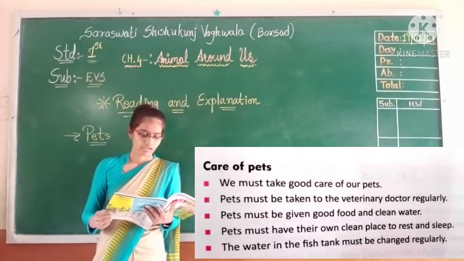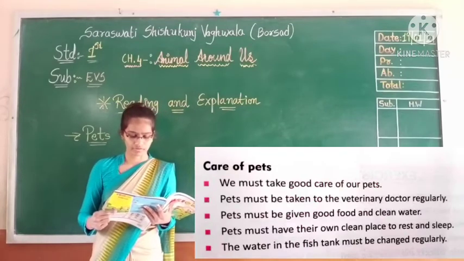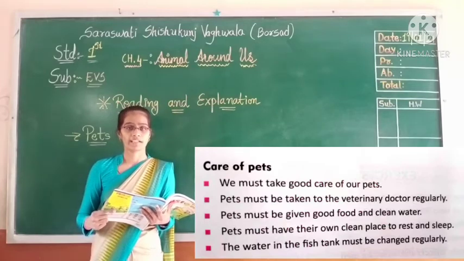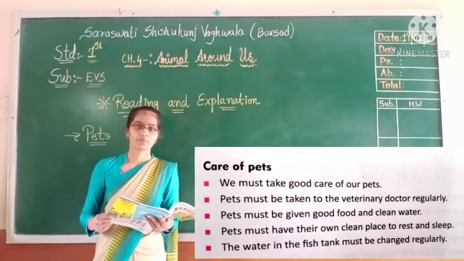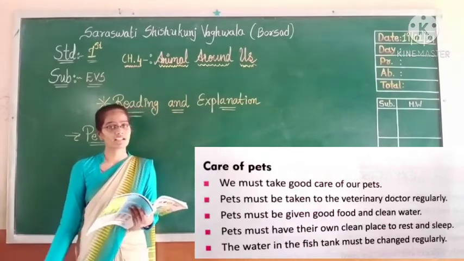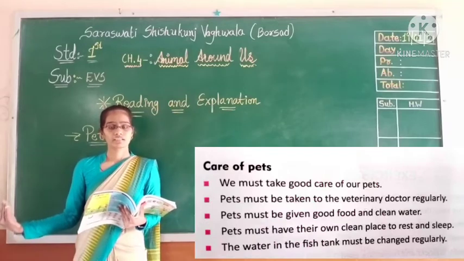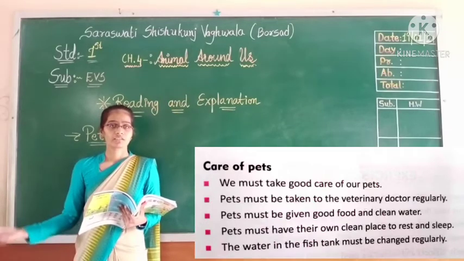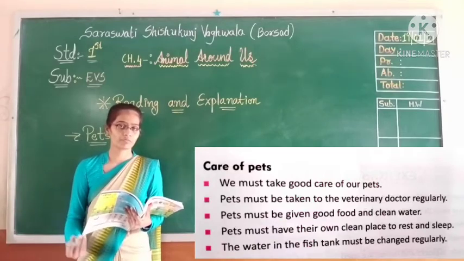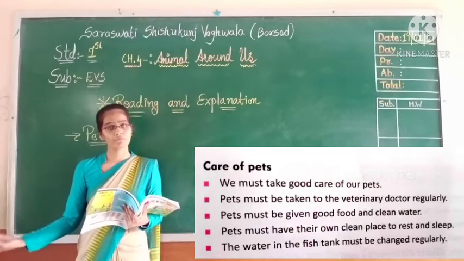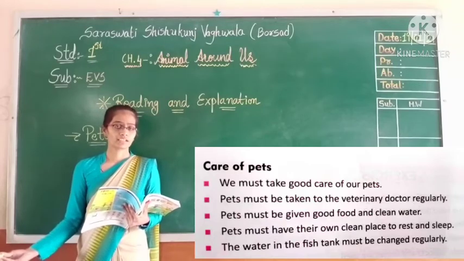Pets must be taken to the veterinary doctor regularly. If we keep them in our house, it is our duty. If these pets fall sick, it is our duty to take them to the veterinary doctor for a checkup. This is also one way to take care of them.